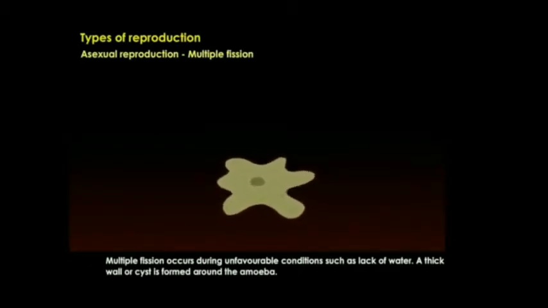Multiple fission occurs during unfavorable conditions, such as lack of water. A thick wall or sheath is formed around the amoeba. Then the cell splits many times within the sheath to form many small amoebae. This is called multiple fission.